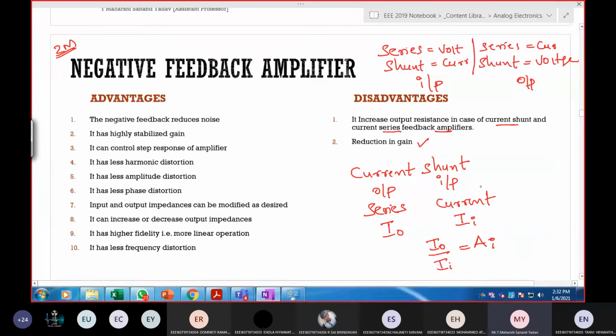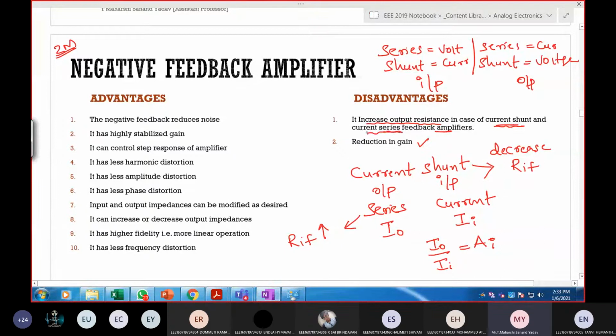Now what will happen? See, in the input side, it is in the form of shunt. Then this leads to an increase or a decrease in the input impedance? What will happen to input impedance if it is shunt? RIF will decrease. And output, it is in the form of series. Series means what will happen? Increase. So here ROF will increase. So that's why it increases output resistance in case of current shunt.